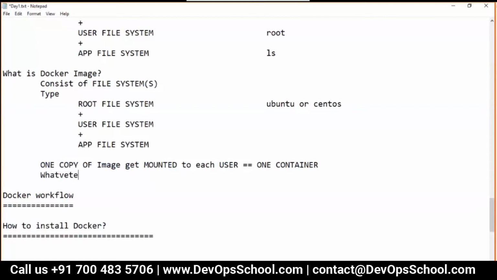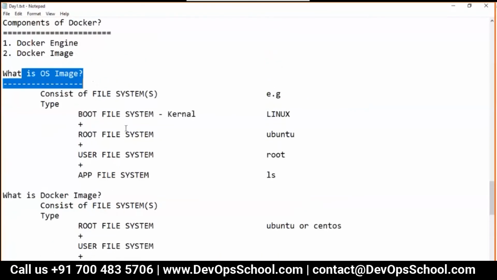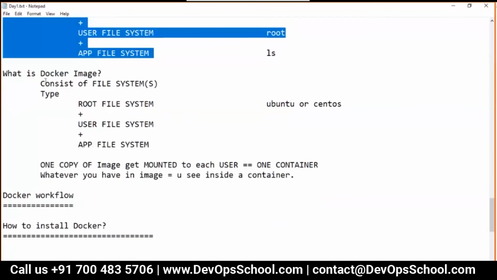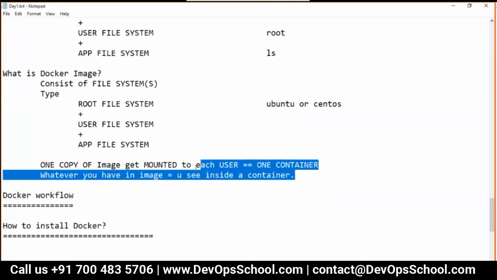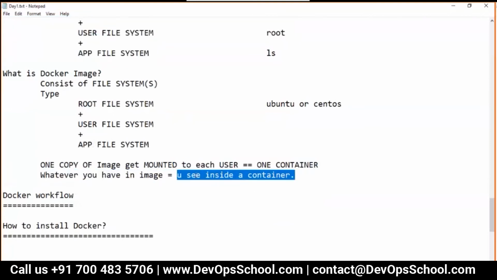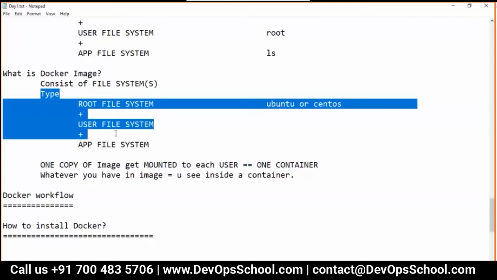Whatever you have in the image, you see inside a container. Simple, I'll put it in this way. Whatever you have in an OS image, you see in the operating system, right? Same way, whatever you have in the image, you see inside a container, not outside of the container, because the file system gets mounted to the container, to each user, which is your container. So it's the collection of root file system, user file system, and app file system.